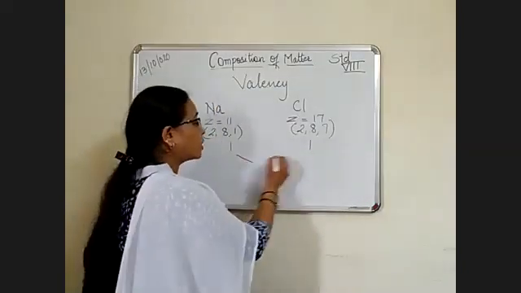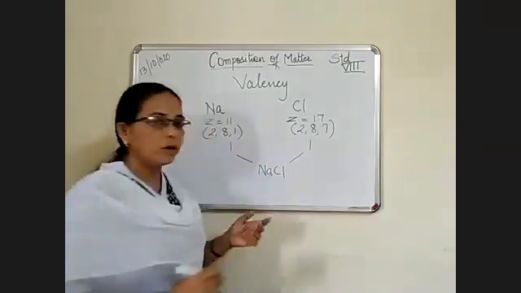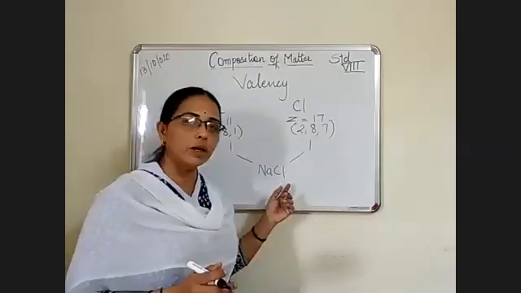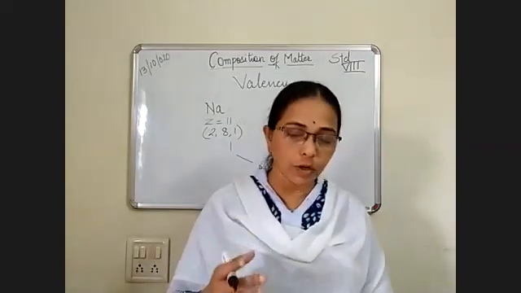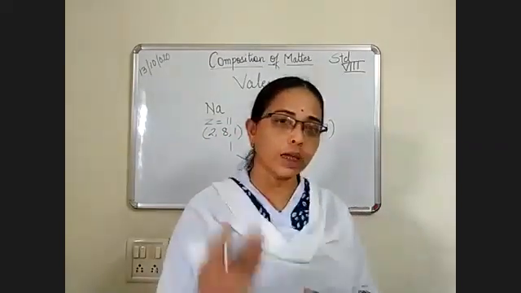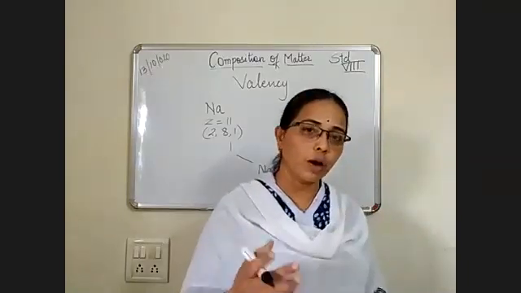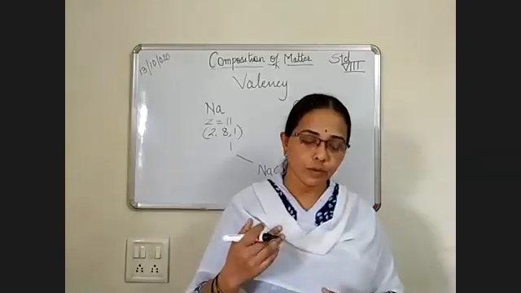So they form NaCl. To combine with each other, they want 1 sodium and 1 chlorine. That is called valency: the number of electrons they have to give or receive to form a compound.